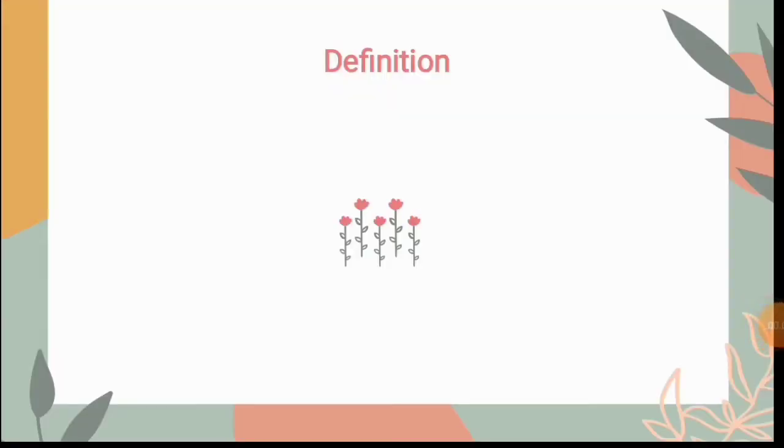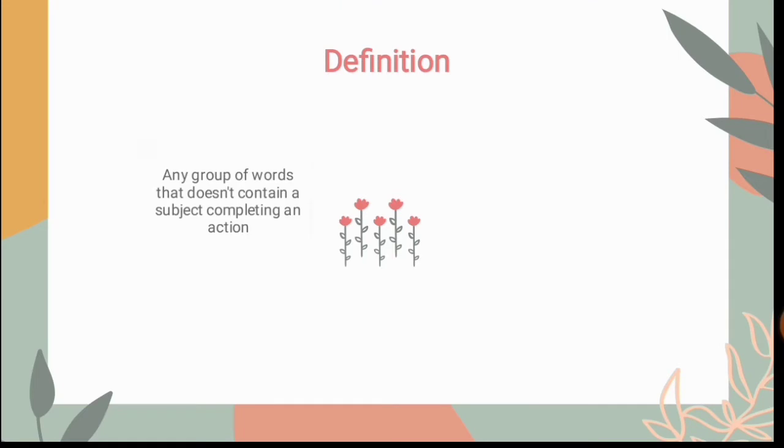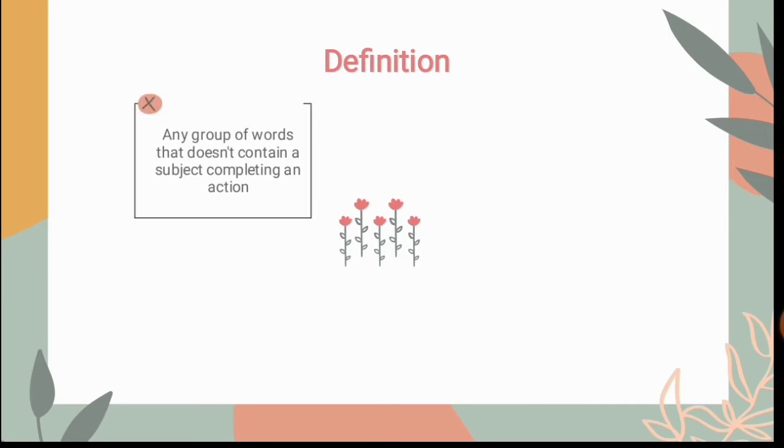The first point is about the definition of phrase. Phrase is any group of words that doesn't contain a subject completing an action. Di sini maksudnya, phrase atau frasa merupakan kumpulan kata yang tidak memiliki subjek dan tidak memiliki verb.